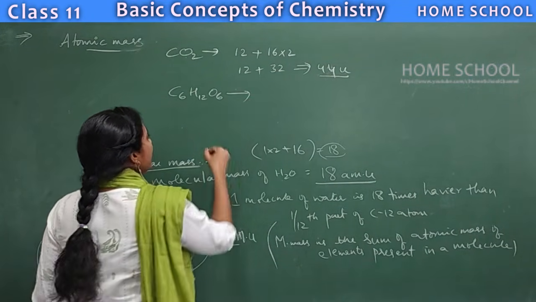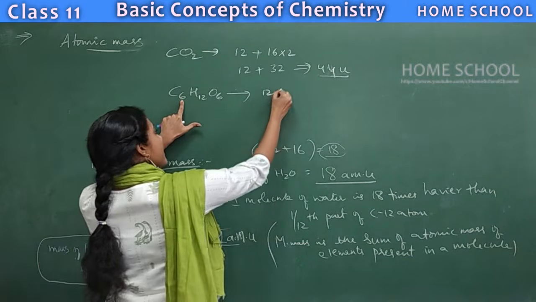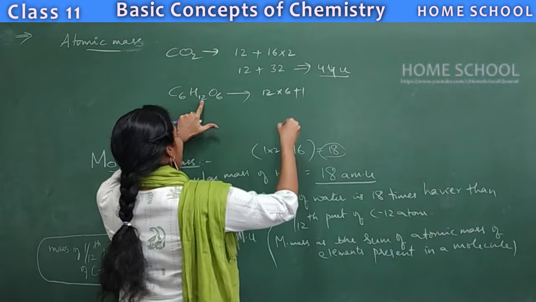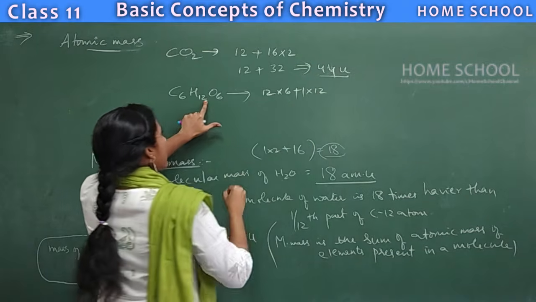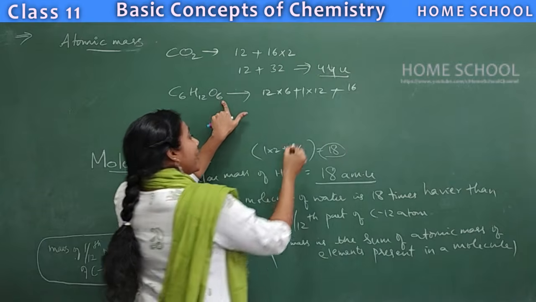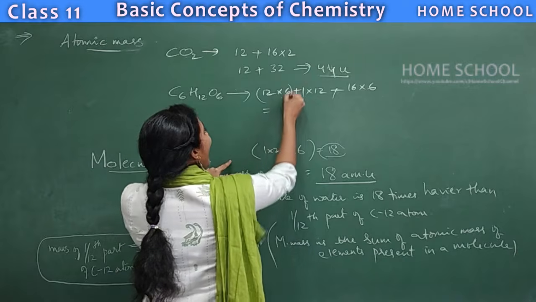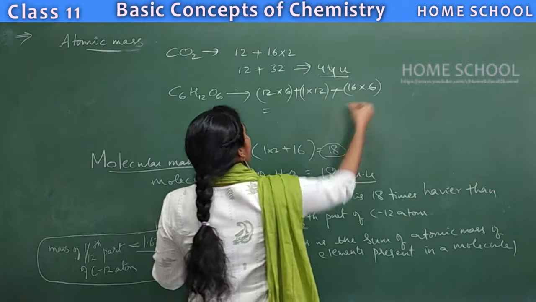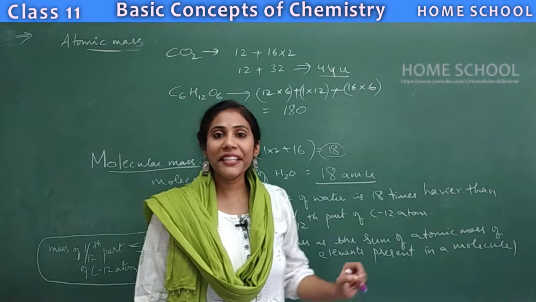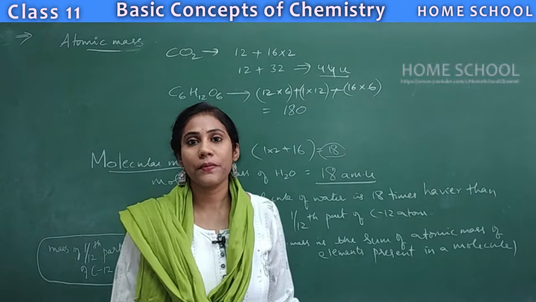Similarly, can you calculate for C6H12O6? Same thing: atomic mass of carbon 12. How many carbon atoms are there? 6, so multiply by 6, plus atomic mass of hydrogen 1. How many hydrogen atoms are there? 12, plus atomic mass of oxygen 16. How many oxygen atoms are there? 6. When you add all these values, you will get 180. So 180 is the molecular mass of sugar, that is C6H12O6.